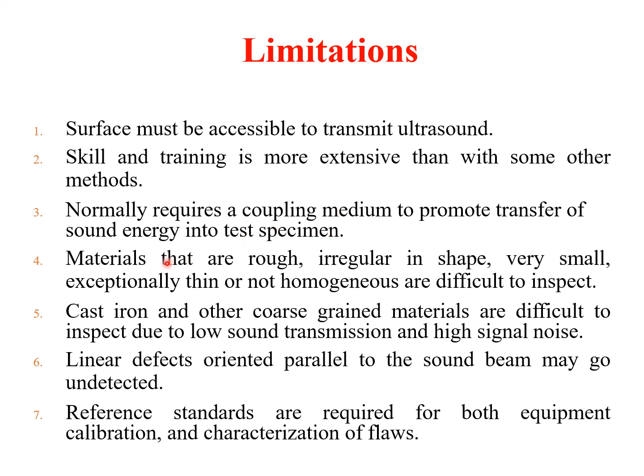Materials that are very rough or irregular in shape, very small, exceptionally thin, or non-homogeneous are difficult to inspect because of the non-uniformity. Cast iron and other coarse grain materials are difficult to inspect because of sound attenuation. There is high sound attenuation, so transmission efficiency is low and there is high signal noise.